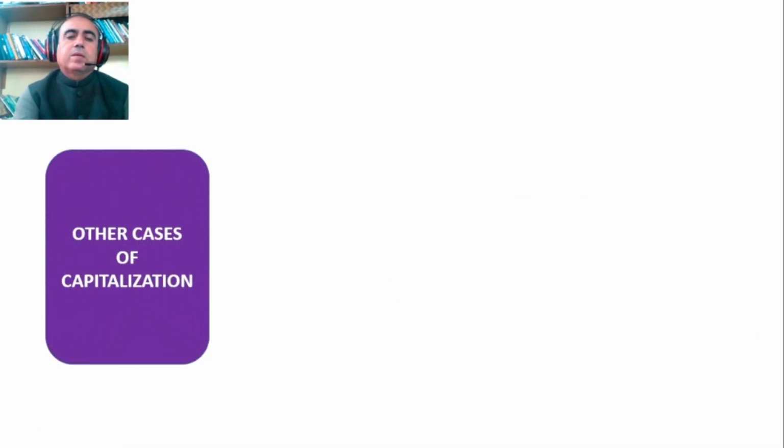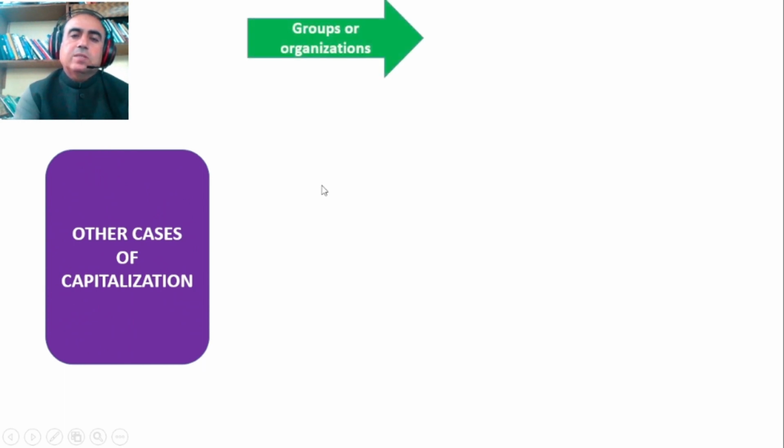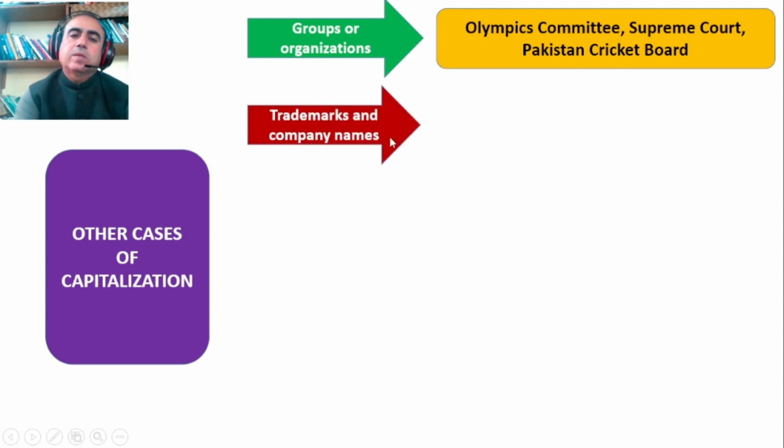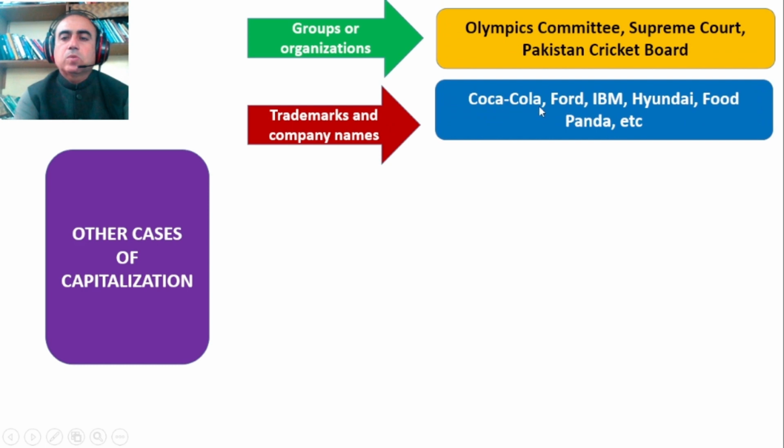Okay, other cases of capitalization, like groups or organizations, their names, like Olympics Committee, Supreme Court, Pakistan Cricket Board. Trademarks and company names are always capitalized: Coca-Cola, Ford, IBM, Hyundai, Food Panda.